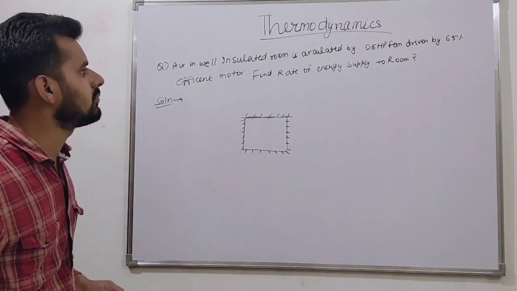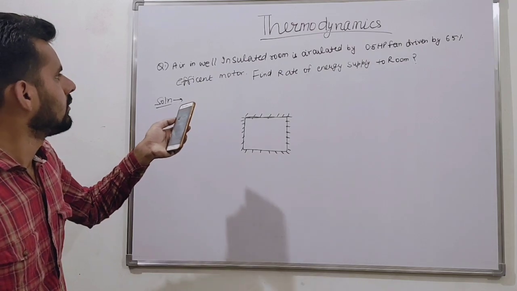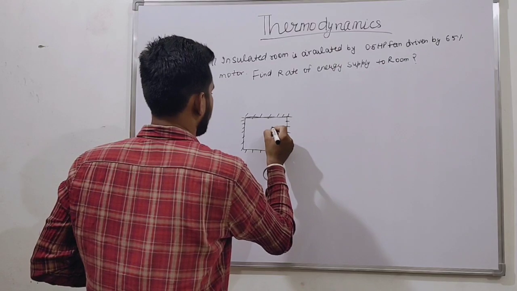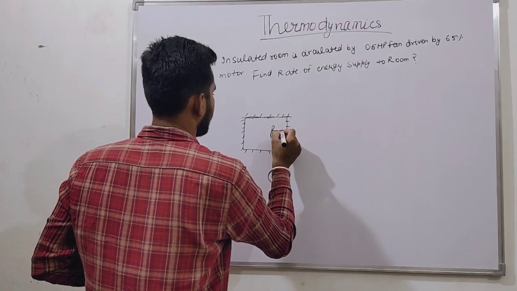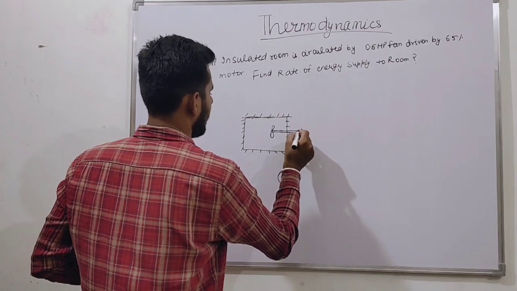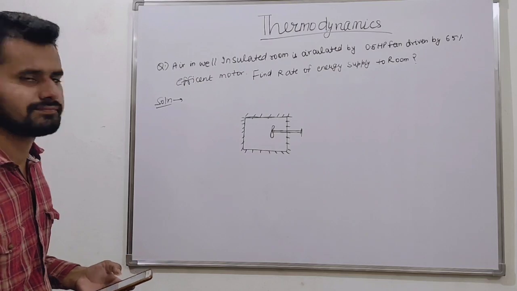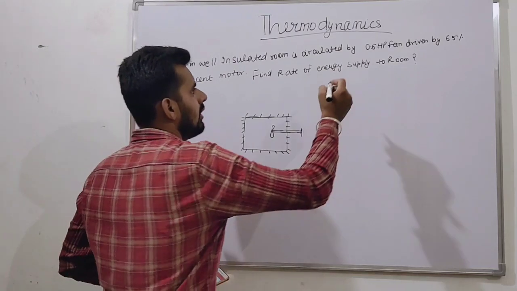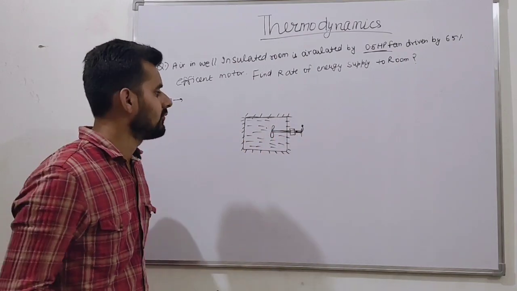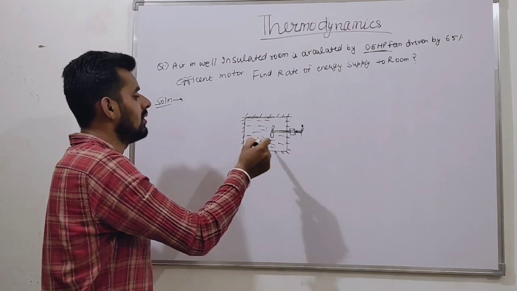This is an insulated room. It is circulated by a motor, by a fan. This is a fan. Basically what will happen here, friends? First of all, now we know we can solve this problem. First of all, this is our insulated room.